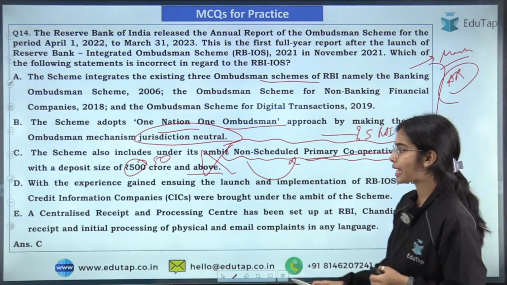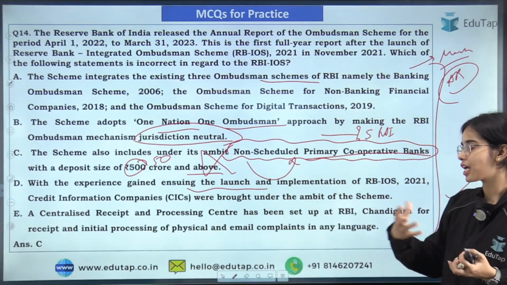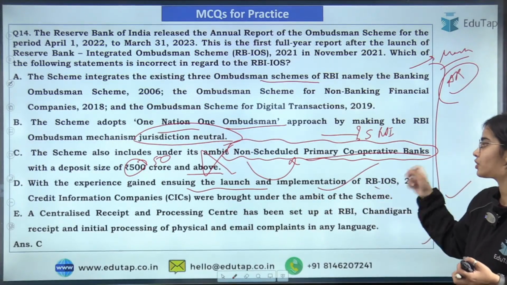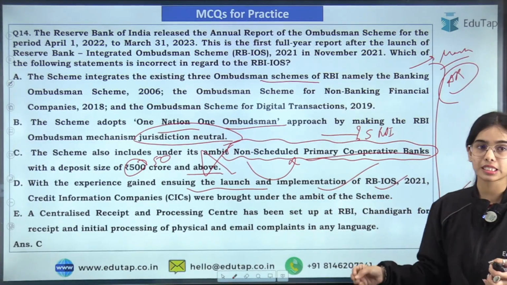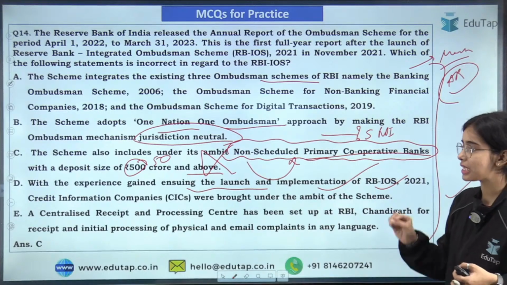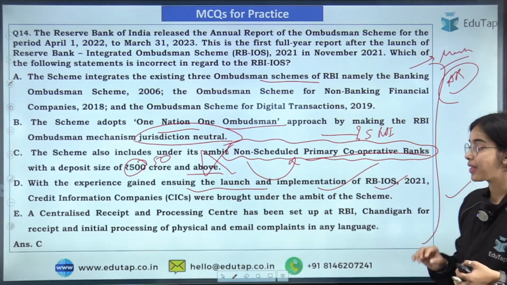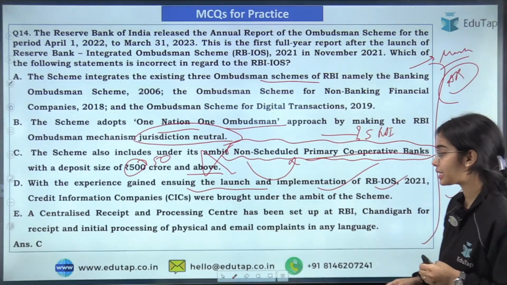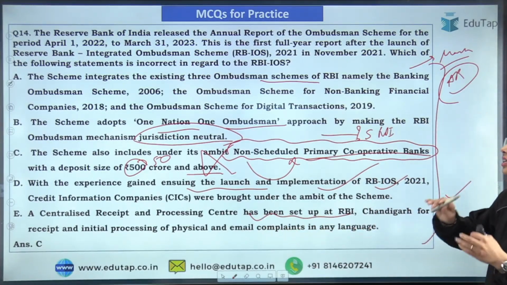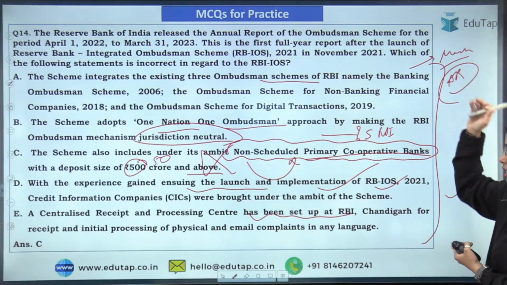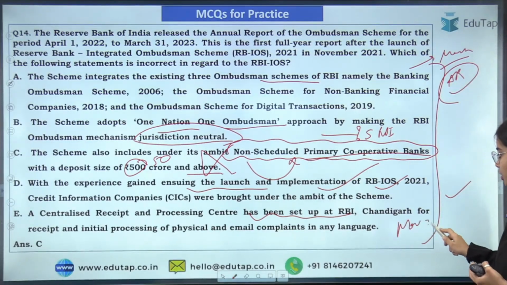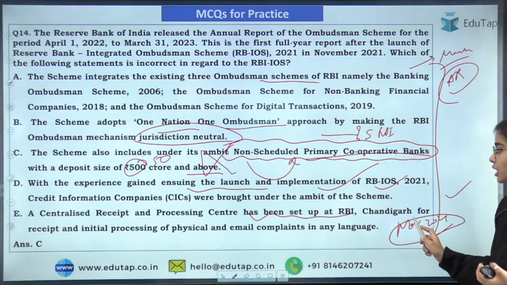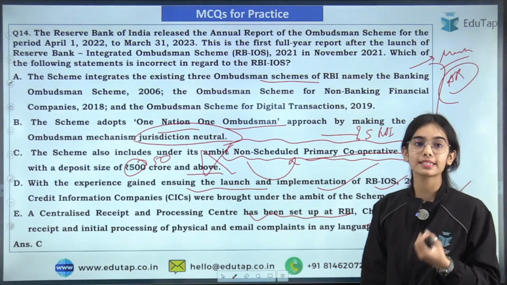With the experience gained by the RBI from the launch and implementation of the RBI Integrated Ombudsman Scheme, credit information companies have also been brought under this scheme, as well as the CRPC, the Centralized Receipt and Processing Center, that was set up when the scheme was released in November 2021. The CRPC is set up in Chandigarh.